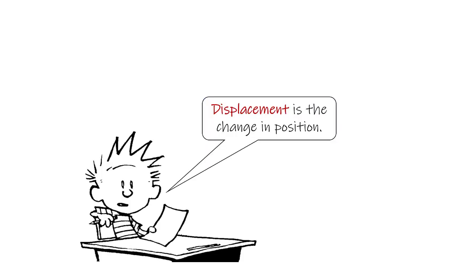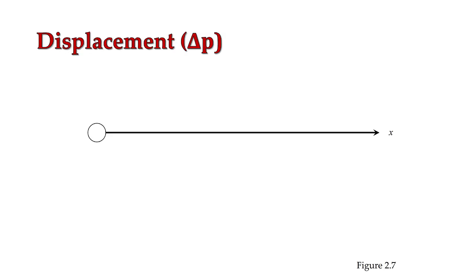Now in biomechanics, we're not just interested in positions, but we want to know how things are changing. And so our next variable is going to be displacement, and displacement is simply going to be the change in position. So let's return back to our frame of reference here. I guess I should first start out by saying that we are going to be abbreviating displacement not with a D, but with a delta P. P stands for position. The delta, the Greek delta sign, stands for change in. So our displacement or change in position is going to be represented by the delta P.